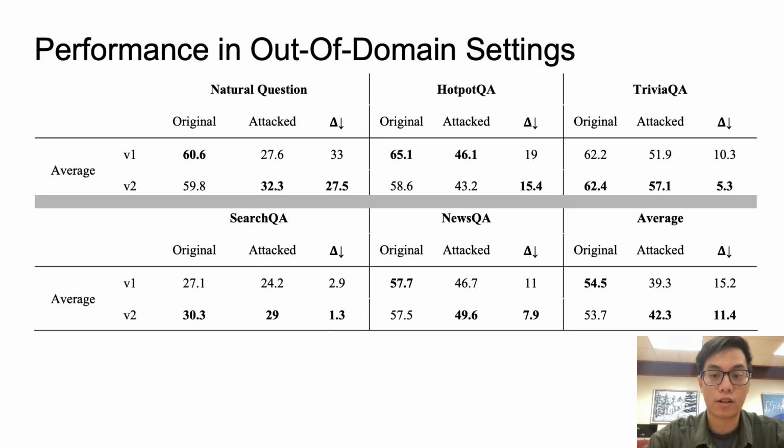Besides, we also test our force to answer technique with adversarial attack on the development sets of other extractive question answering datasets and have similar results, such that V2 models with force to answer are significantly more robust than their V1 counterparts. So this is our first contribution.